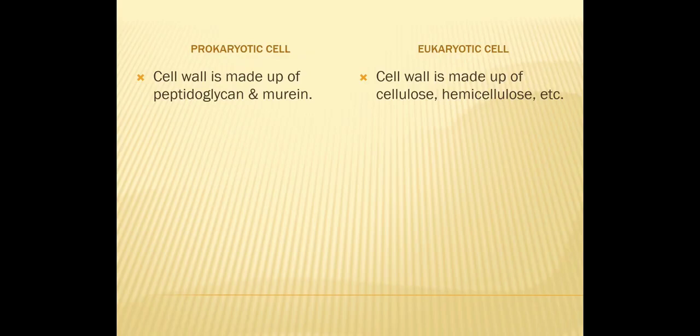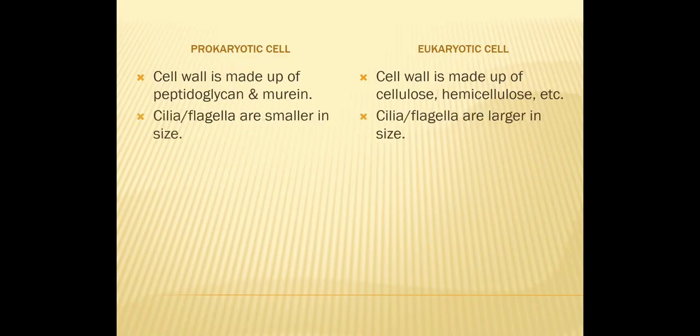Then talking about cilia or flagella, in prokaryotes they are smaller in size, whereas in eukaryotes cilia or flagella are larger in size. Now talking about DNA, circular DNA is present in prokaryotes, whereas linear DNA is present in eukaryotes.